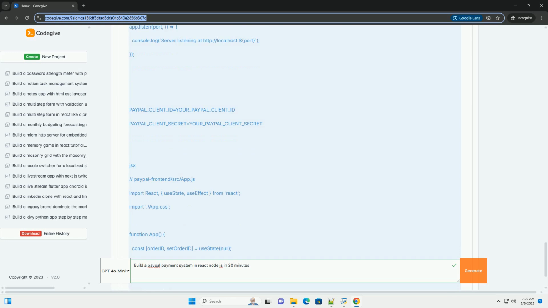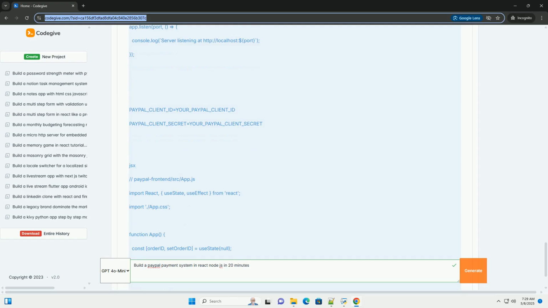Security: sanitize all input data to prevent injection attacks. Use HTTPS to encrypt communication between the frontend and backend. Sandbox testing: thoroughly test your integration in the PayPal sandbox environment before deploying to production. Production environment: when you're ready to go live, update your PayPal API credentials and the mode in paypal.configure to live. Make sure your server is properly secured.